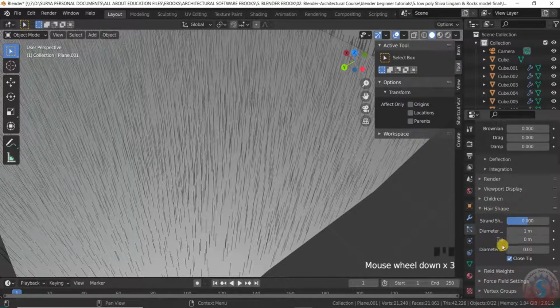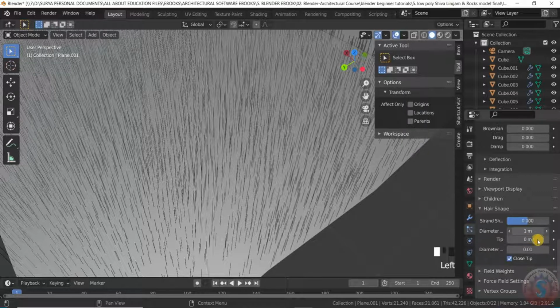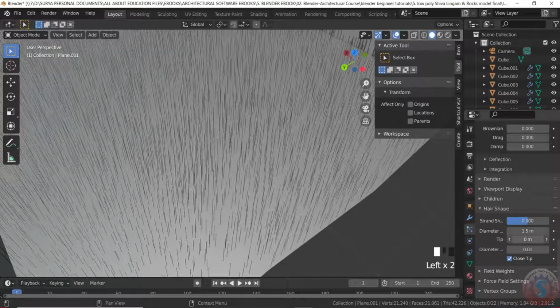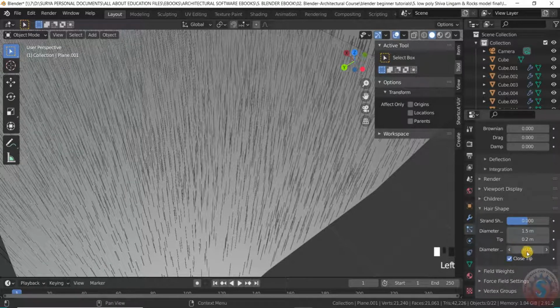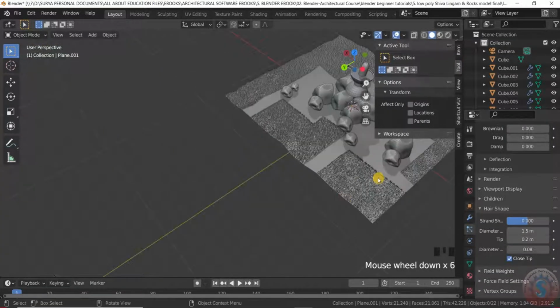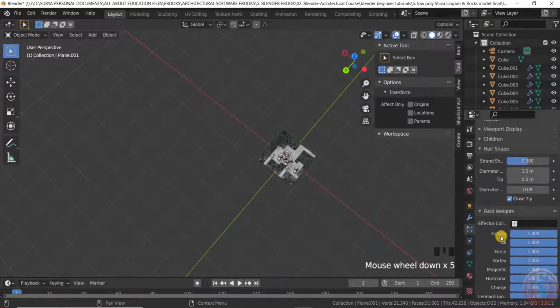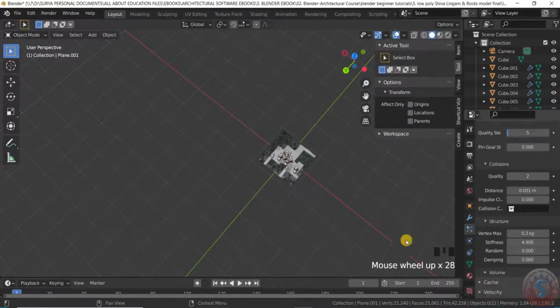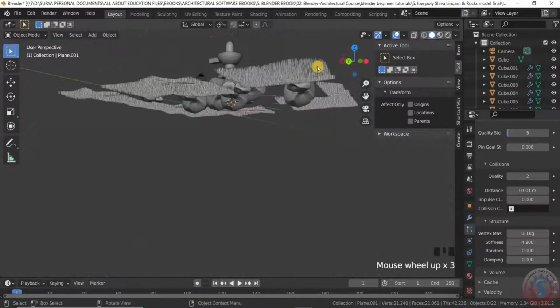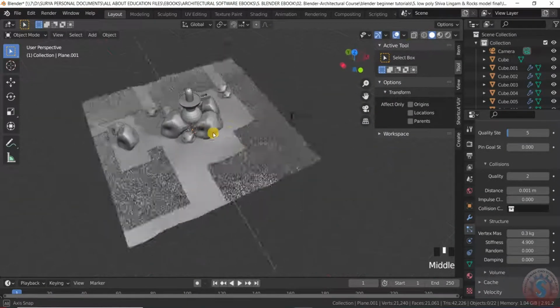Go into the hair shape and give the 1 meter diameter, increase the diameter and give the tip value. Somewhat decrease this or increase as you wish. I am giving the diameter somewhat distance. Here you can see the effect is created. You can also increase the field weights. A lot of features are there. What type of grass you want, like this you can create the grass effect.